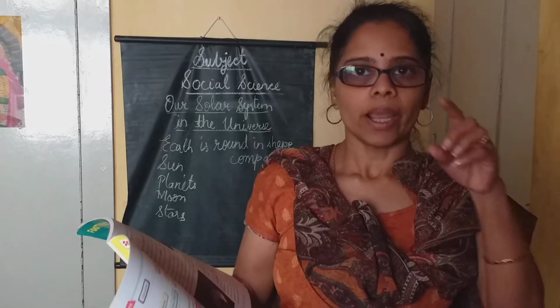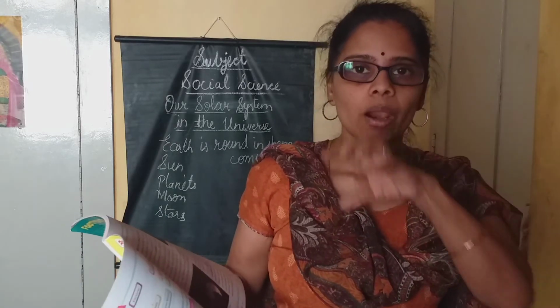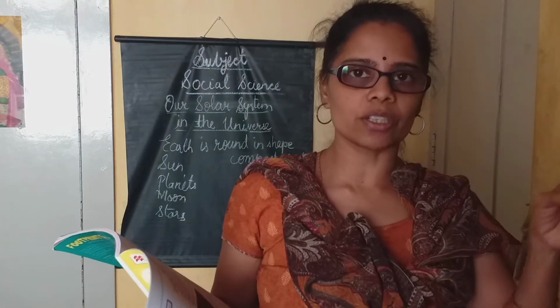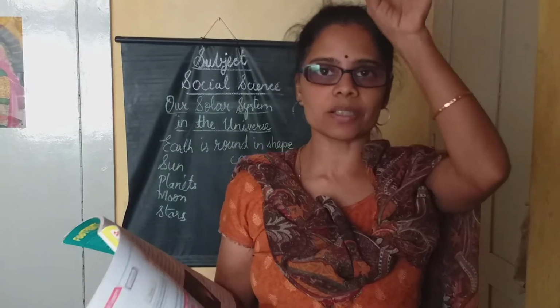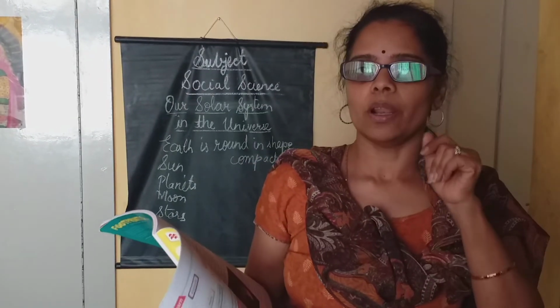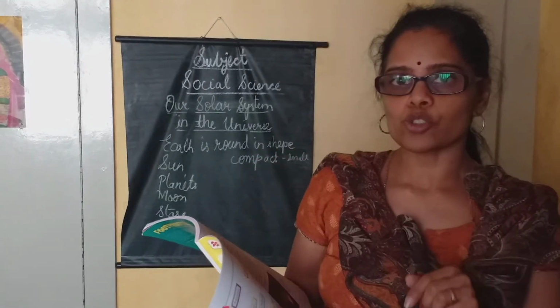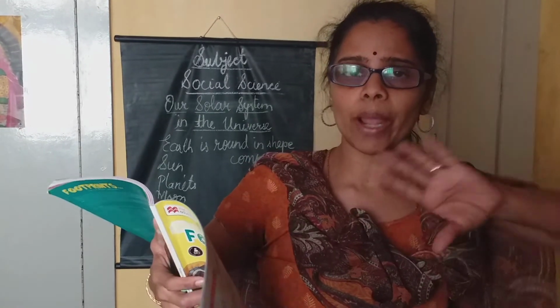What happened? I think last year you all had an opportunity to watch the planetarium which we arranged in the school, isn't it? There in that video you could have seen so many galaxy stars and all. It was visible and you enjoyed that film also. In that they would have shown first what happened, a big bang, a big explosion. What do you mean by explosion? When something bursts.